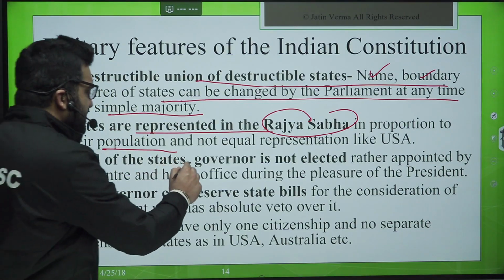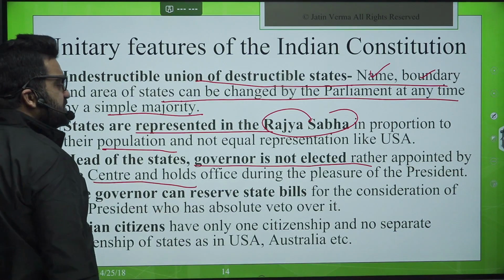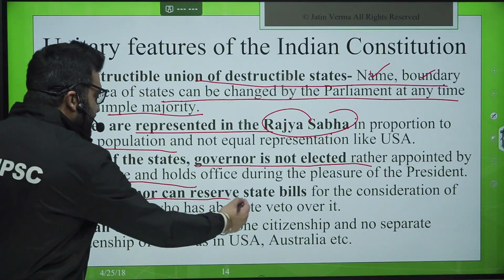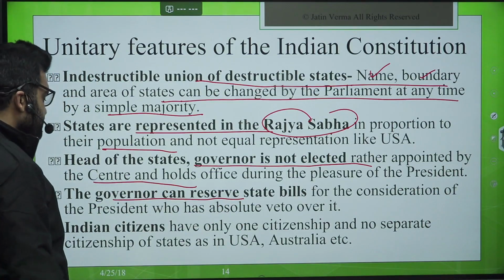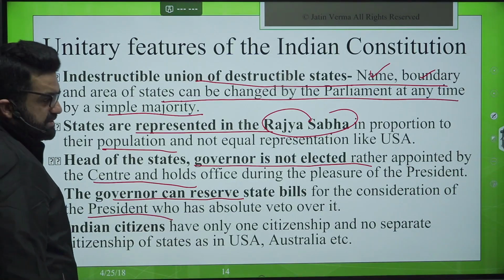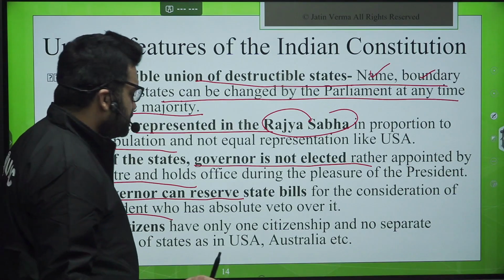Head of the state, the governor, is not elected, rather appointed by the centre and holds the office during the pleasure of the president. Unitary features, these are: the governor can reserve the state bills for the consideration of the president, who has the absolute veto over the bills. So governor can reserve any sort of bill. Okay, so this is there.